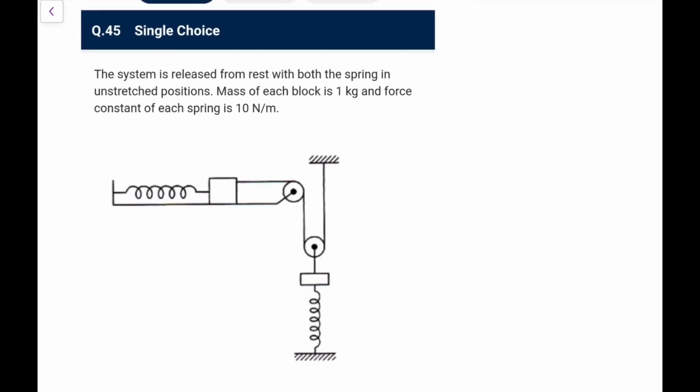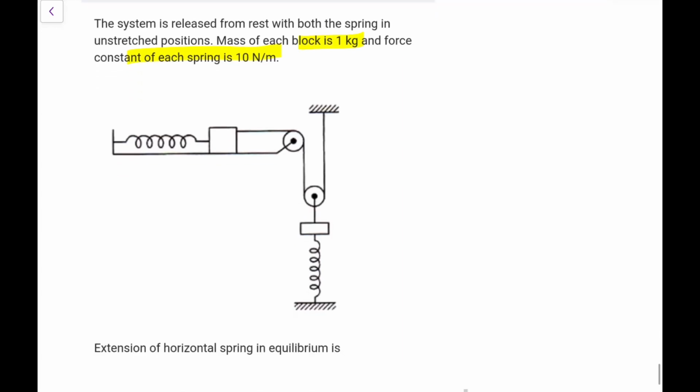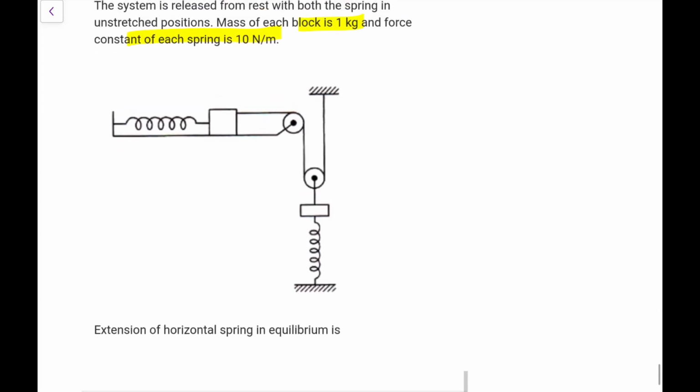Last one. System released from rest with both the springs in unstretched position. Mass of each block is 1 and the force constant of each spring is 10. Extension of horizontal spring in equilibrium. So what will happen in equilibrium? Let's say if this force is F spring F1, so this would be T. So this is T, this is T, so this would be 2T acting upwards.